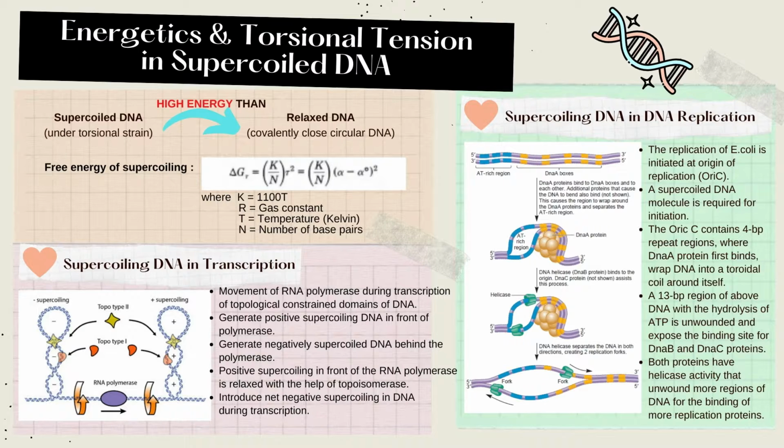For instance, in E. coli, at a specific origin of replication called ARAYZ, a supercoiled DNA molecule is required for the accurate initiation. The next one is in transcription. The movement of RNA polymerase will generate positively supercoiled DNA in front of the polymerase and negatively supercoiled DNA behind the polymerase. The positive supercoiling is then relaxed with the aid of topoisomerase to introduce net negative supercoiling DNA.